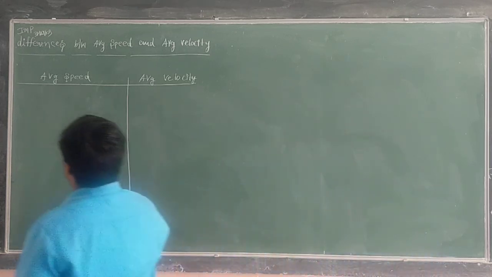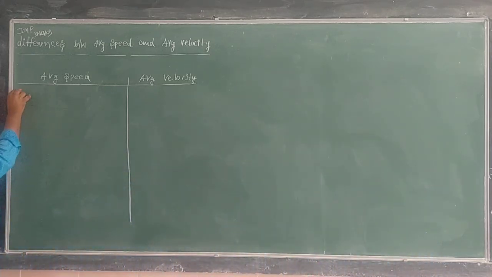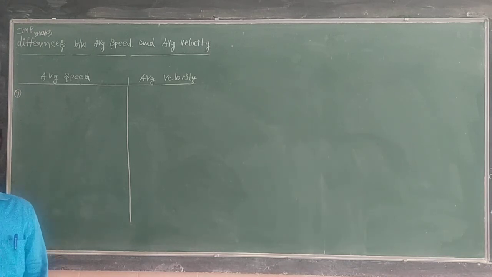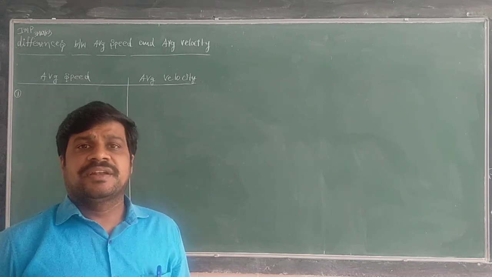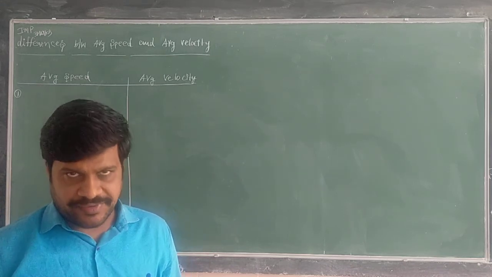Average speed means first you have to write the definition for this one. Average speed is nothing but the total distance traveled by the object in unit time or given time.